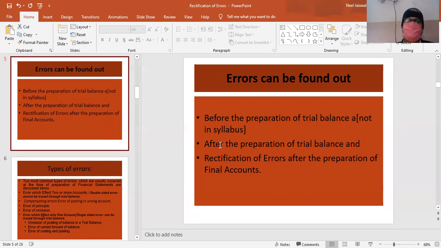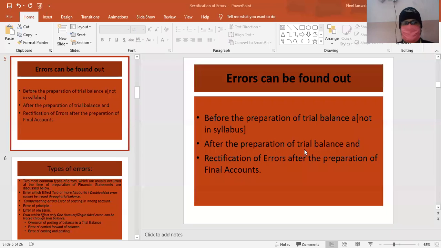Then it can be found out after the preparation of trial balance, and after the preparation of final accounts. So these are the three stages in which we get to see the errors.